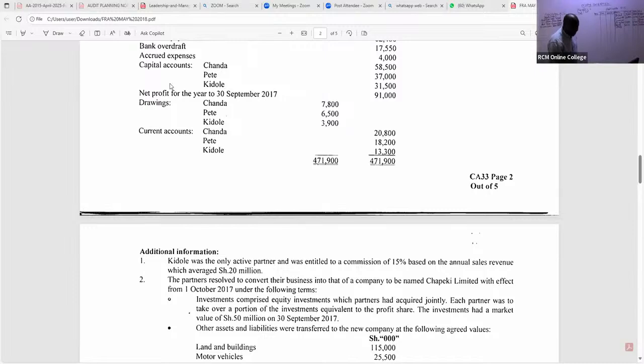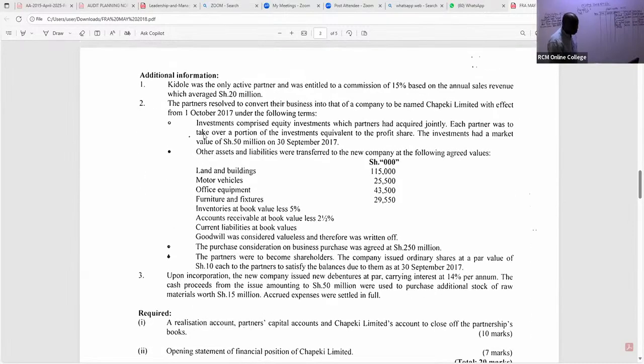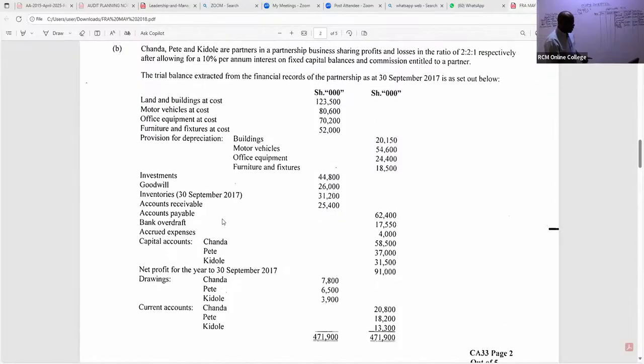So ukiendelea hapo mbele, wanakuja na kuambia pia kulikuwa na inventory. So ukiangalia inventory, they're trying to tell you something that can confuse you. Book value, don't go for that. Once you establish from this note that inventories were taken over by the new company that was formed from this partnership, you go back to the net book value. So for inventory, we take the figure the way it is because there is no depreciation for inventory.